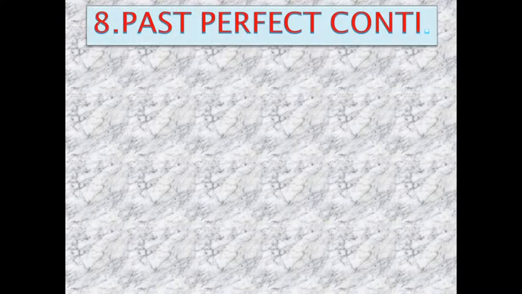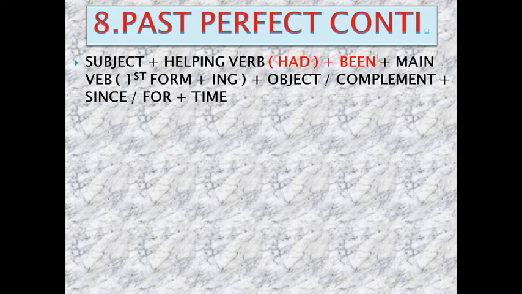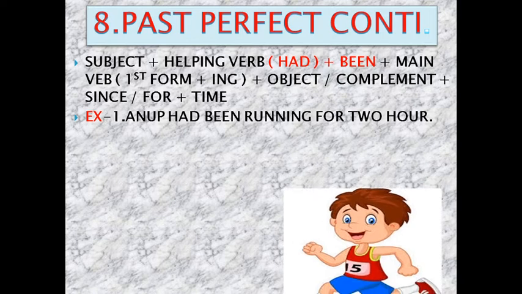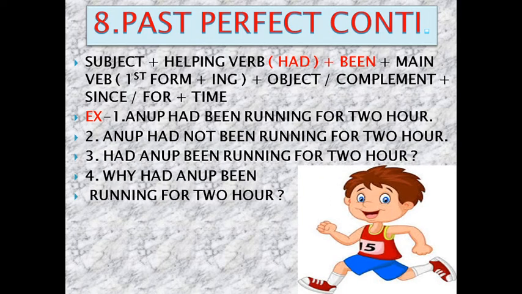Same thing we will repeat in past perfect continuous, but again helping verb. What helping verb we are going to use? The helping verb is had plus been. So dear friends, let us move to the examples. Anup had been running for 2 hours. Negative. Anup had not been running for 2 hours. Had Anup been running for 2 hours? And one more interrogative with WH word. Why had Anup been running for 2 hours?